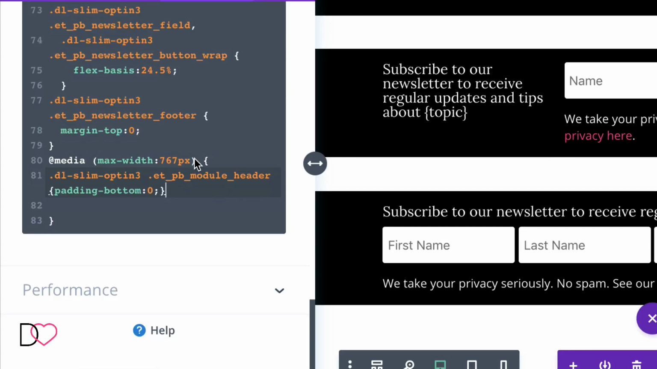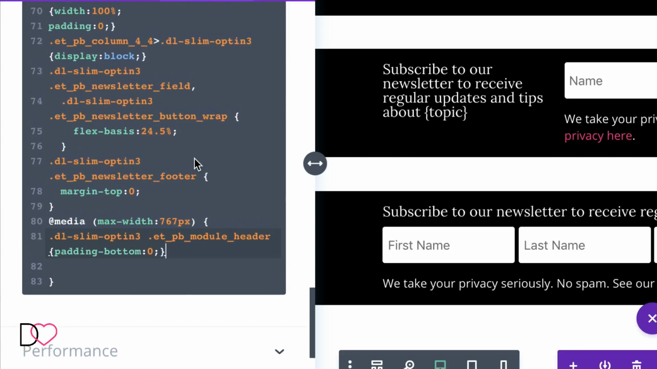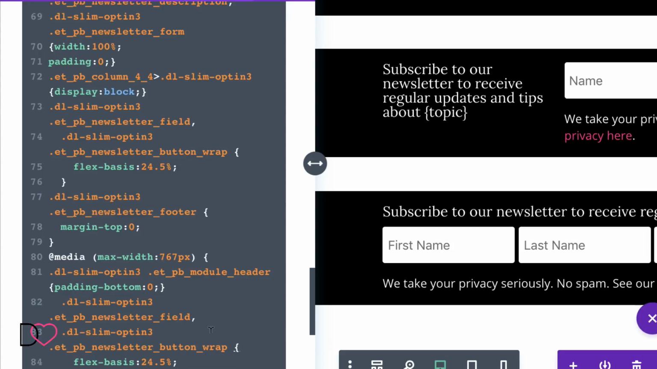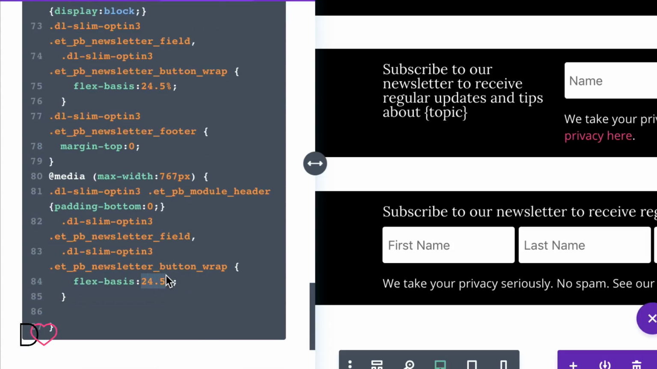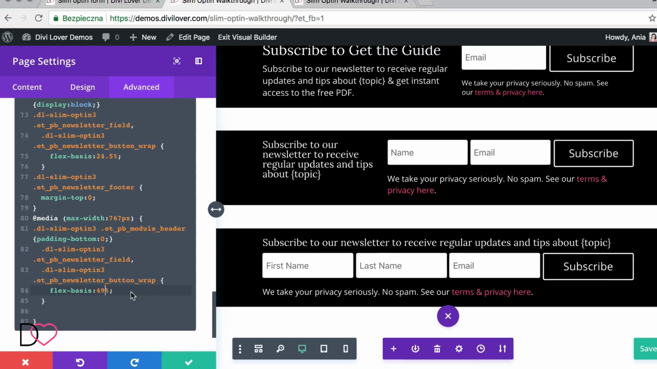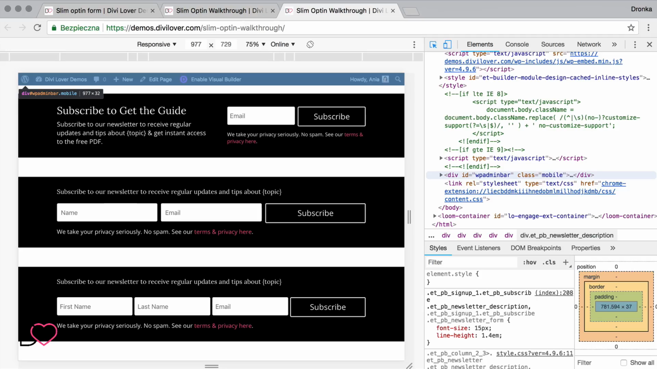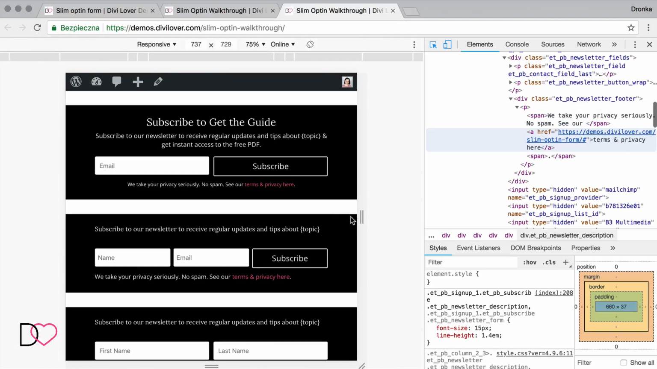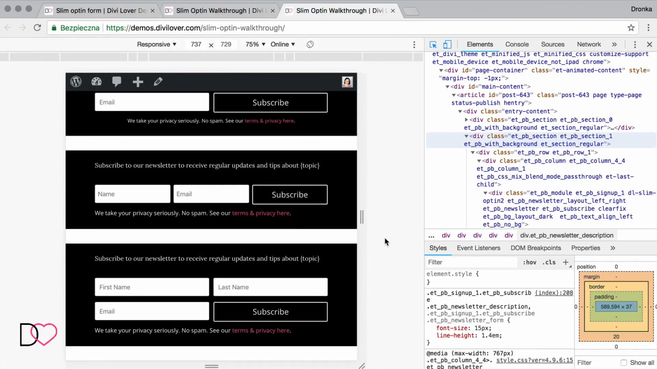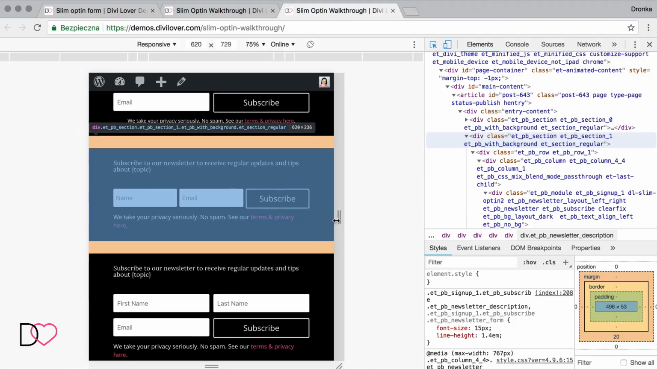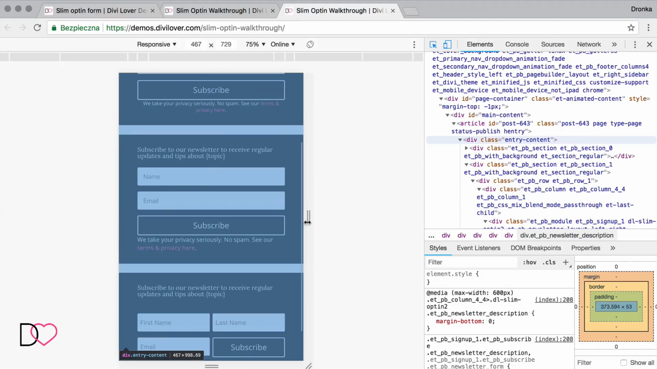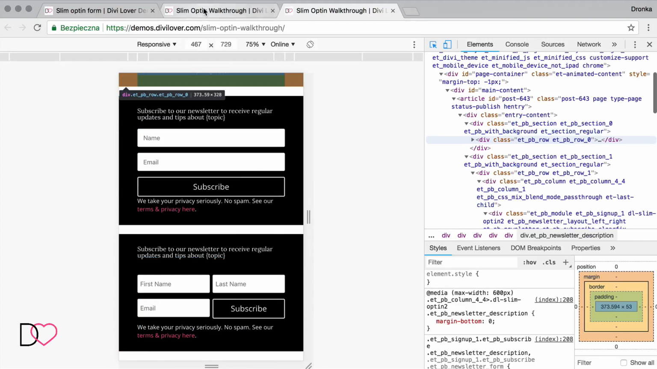I think right about here we'll change it to 50%. So this would be 49. Let's see how that looks. Yes, that's pretty good. And for the phone, 100%.